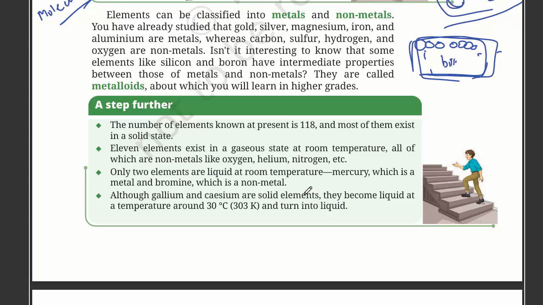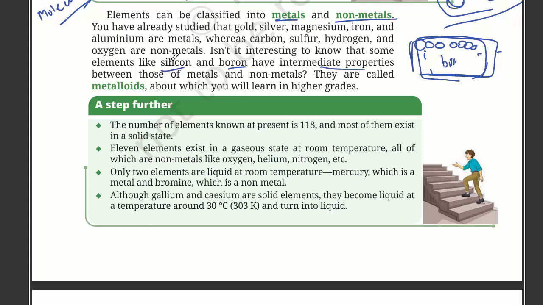Elements can be classified into metals and non-metals. You have already studied that gold, silver, magnesium, iron and aluminium are metals, whereas carbon, sulfur, hydrogen and oxygen are non-metals. Isn't it interesting to know that some elements like silicon and boron have intermediate properties?